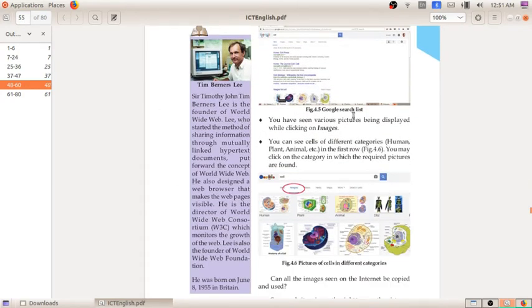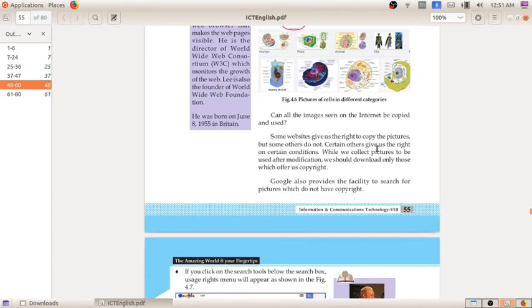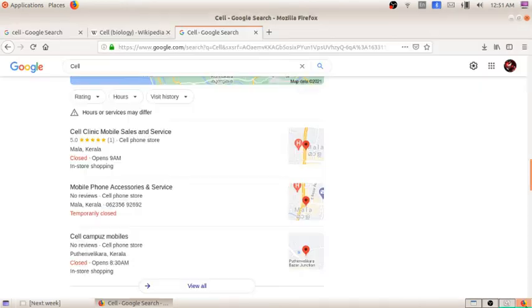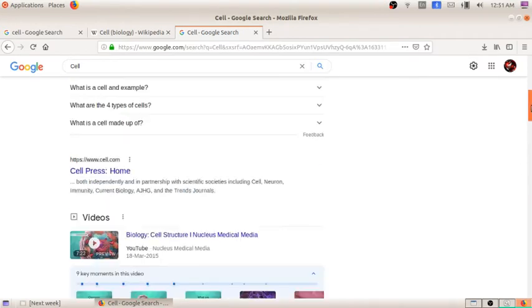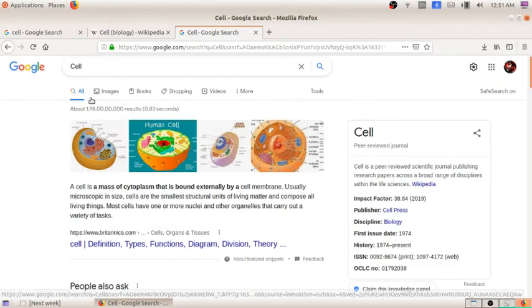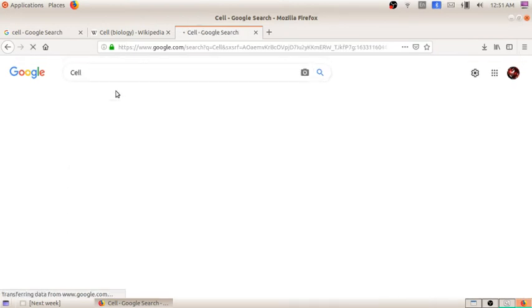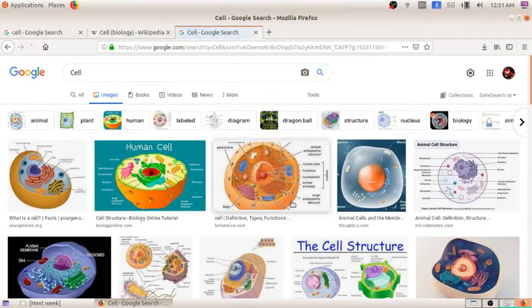So you have seen various pictures displayed when clicking images. You can see cells of different categories. In the first row, there are different ones like plants, animals, like that. So here I am going to click on the option images. You can see a lot of images related to the topic: human cell, animal cell, plant cell, like that.